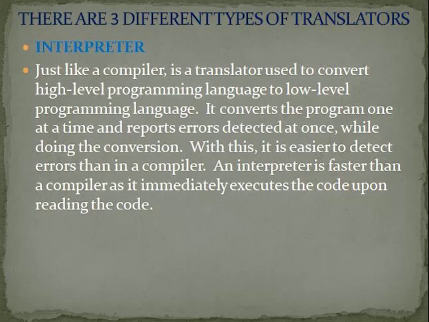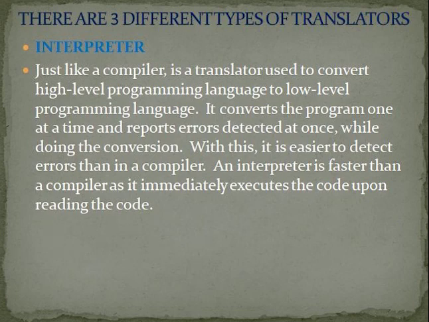Then what is the specialty here? It converts the program one at a time. That means it will convert the program one by one, step by step, and report errors detected at once. If it finds errors, it will show them immediately while doing the conversion. It is easier to detect errors than with a compiler.